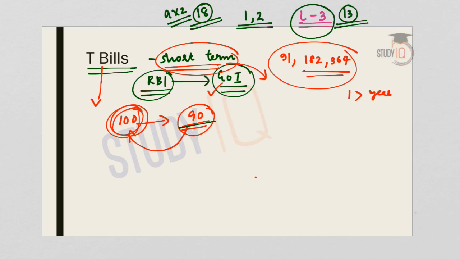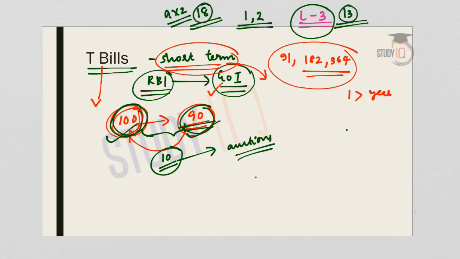So here the issue price is 90 and the face value is 100. So the return for the investment or the return to the holder would be the difference between the face value and the issue price. That is 10 rupees in our example. And therefore the return on T-bills will depend upon the auctions because it is issued on discount.